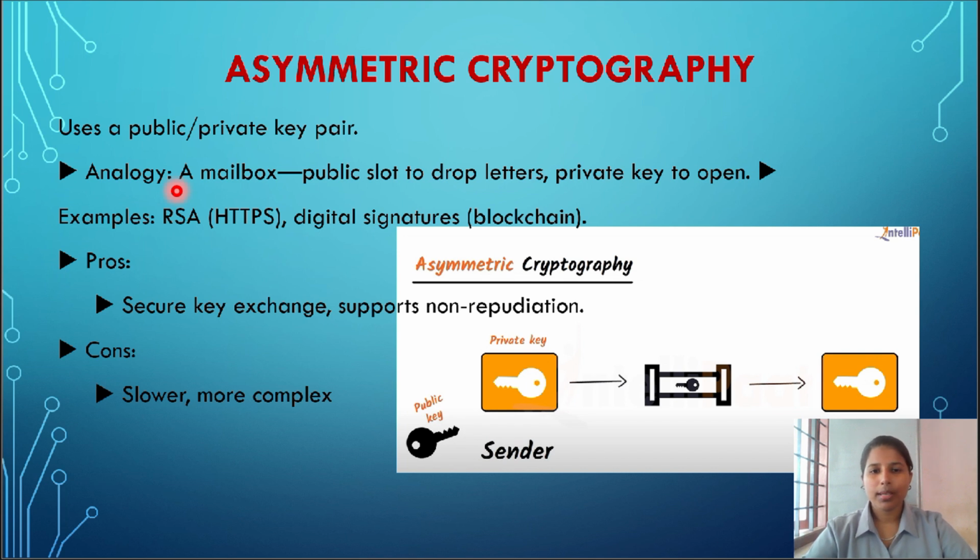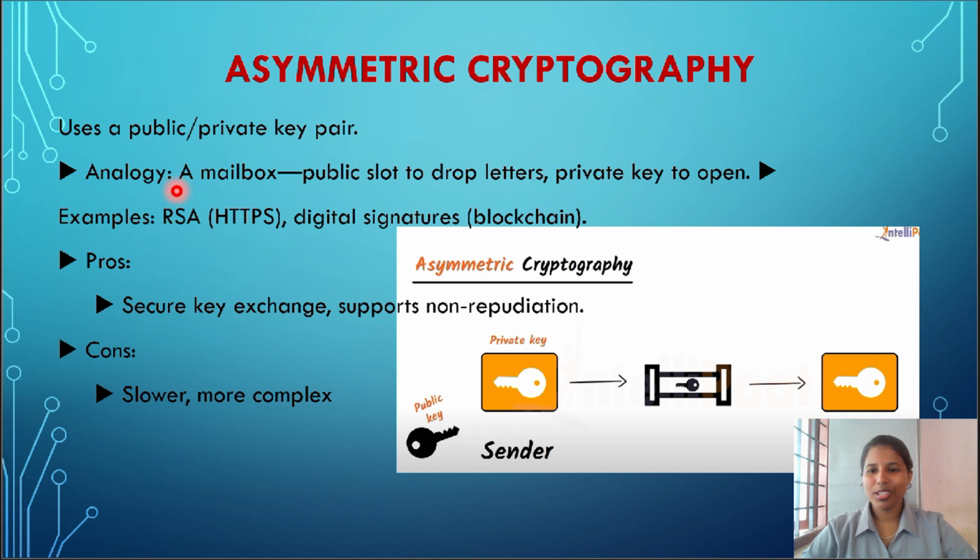That's a simple example. It means a sender uses a key to encrypt, and the recipient has a key to open it. Then I will explain the concept, and then you will understand.